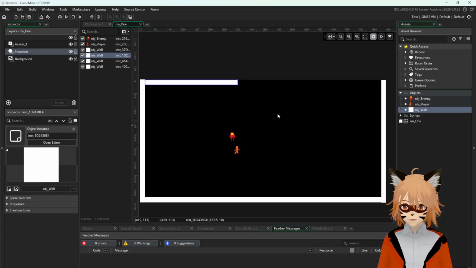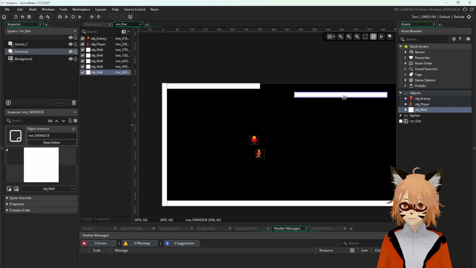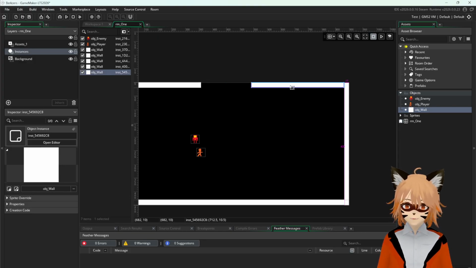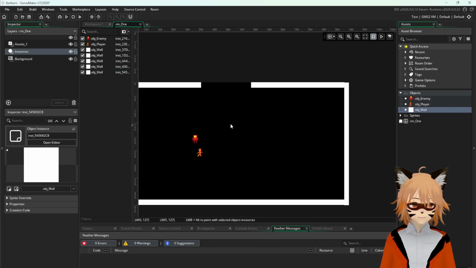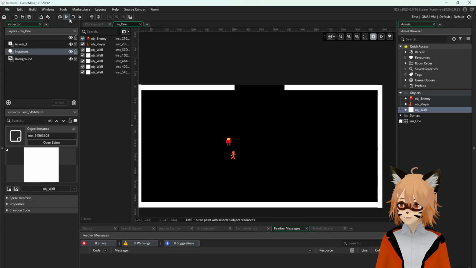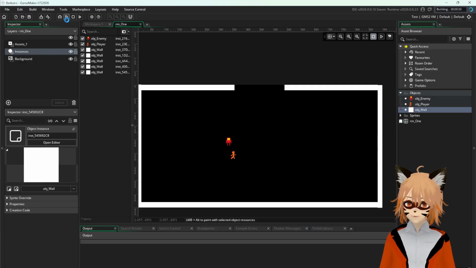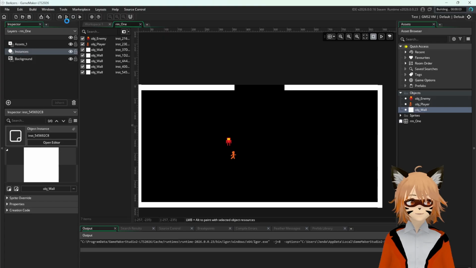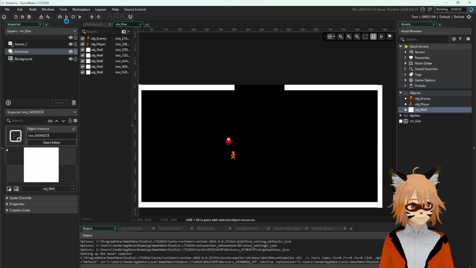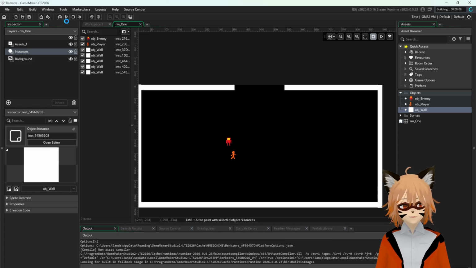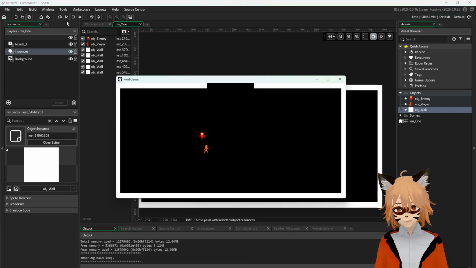So basically, when we play this game, nothing is going to happen. Okay. By the way, to play or test your game, simply press F5 or run. It's here on the top, somewhere under the tools menu, and then it's going to compile. So it might take a little while, but personally, I think this is a little bit faster than Unity. I'm not sure exactly. All right, so there we go, and we have here our game of Berzerk.